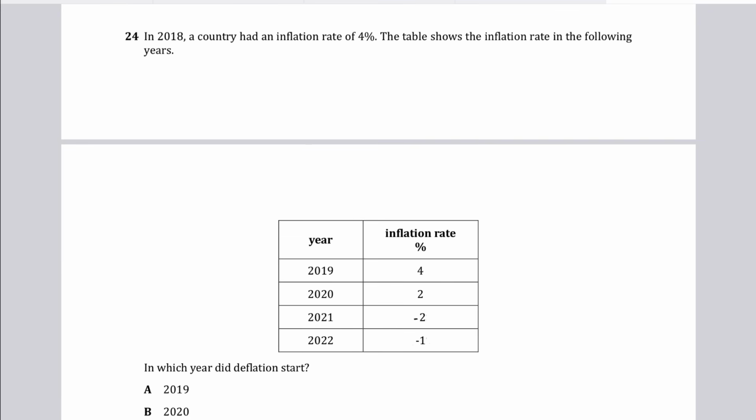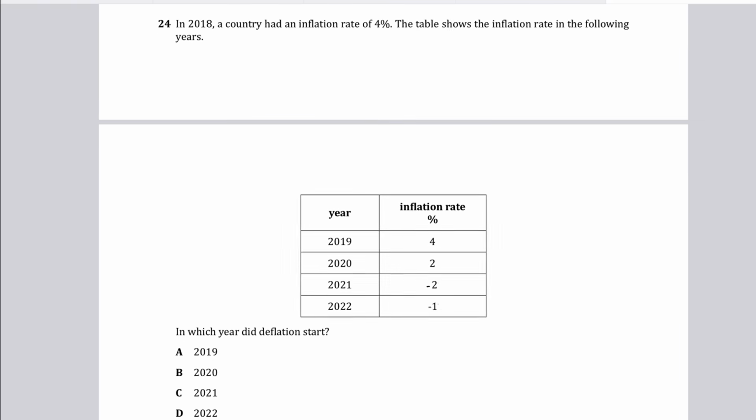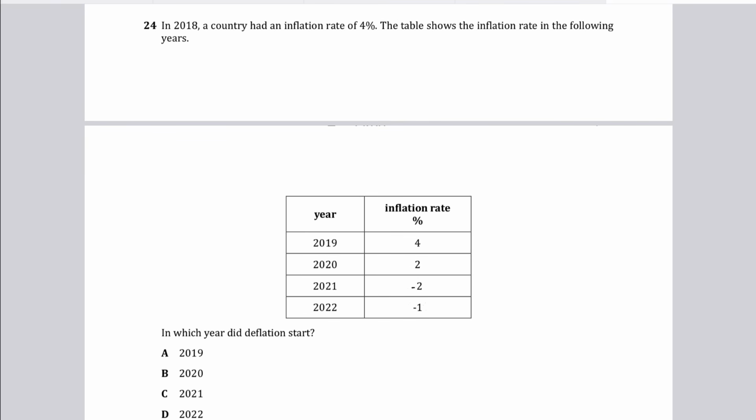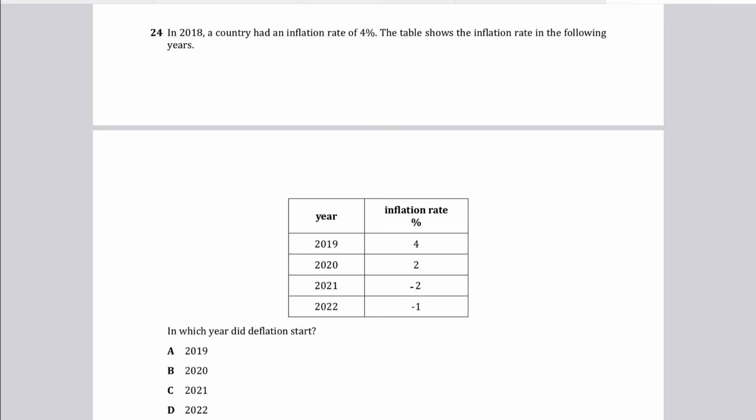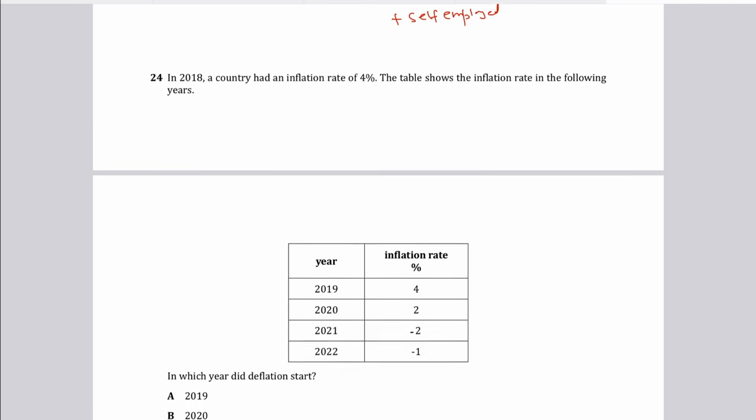Okay, fine. So deflation, we know what deflation basically means: a fall in the general price level, right? And that happens when the inflation rate becomes negative. So it became negative in 2021. It was positive in 2019 and 2020. This is such an easy question. In which year did it start? It started in 2021, simply because the rate of inflation was minus 2%. Deflation starts in 2021. Pretty simple.